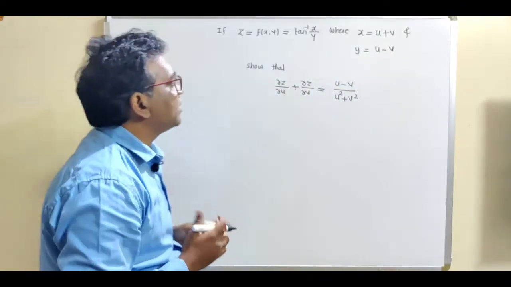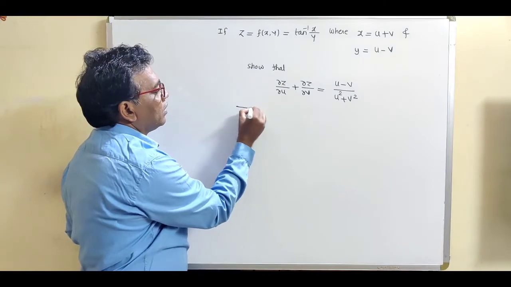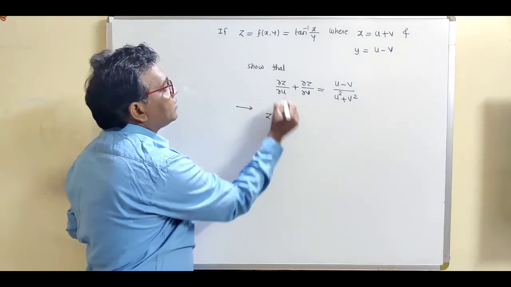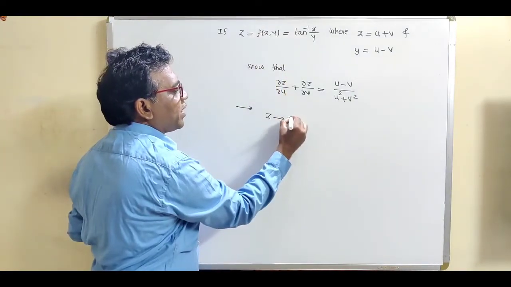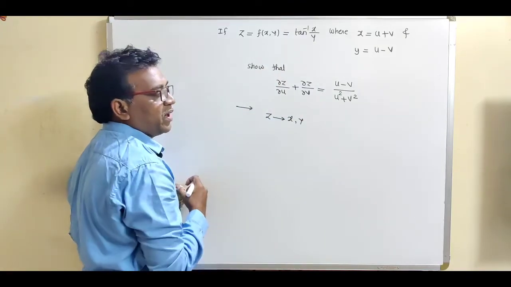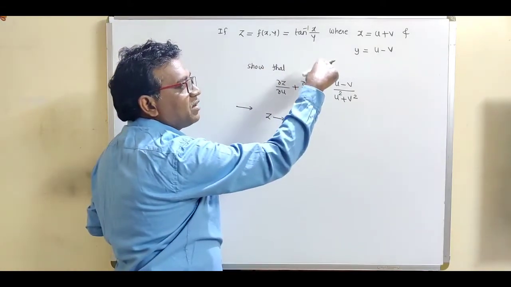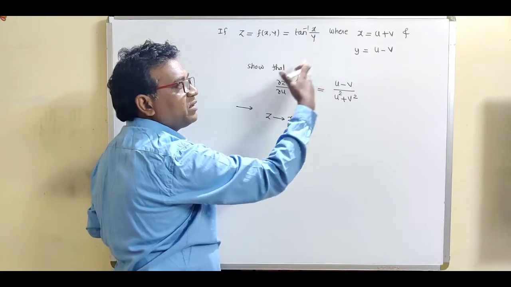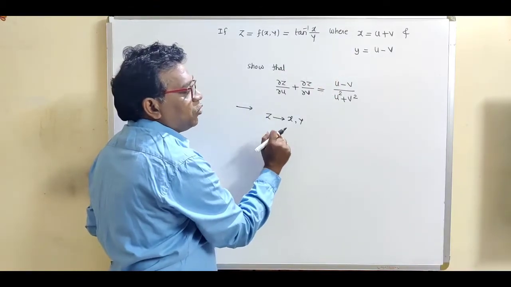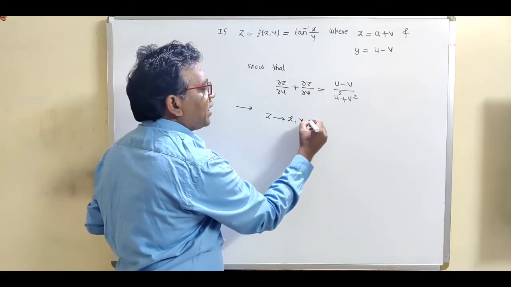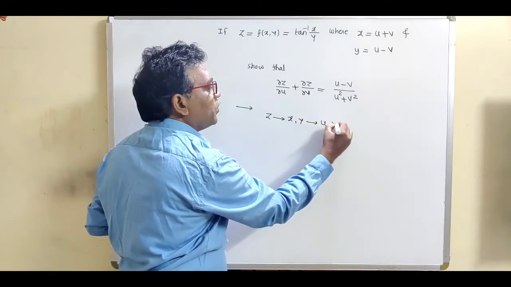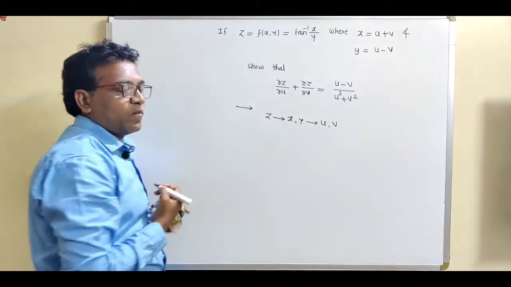So see, what is the given chain? Z is a function of x and y. Where x is u plus v and y is u minus v. So x and y are functions of u and v. So this is the given chain.